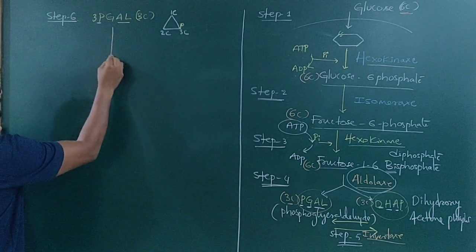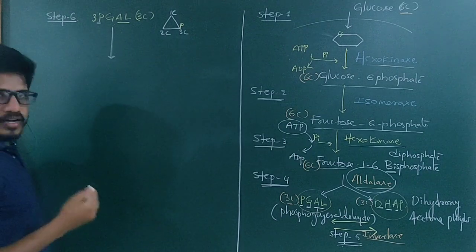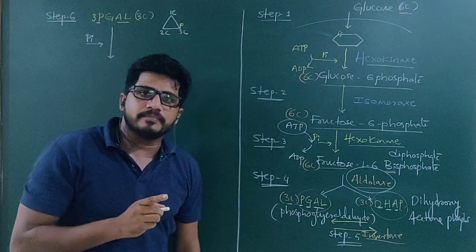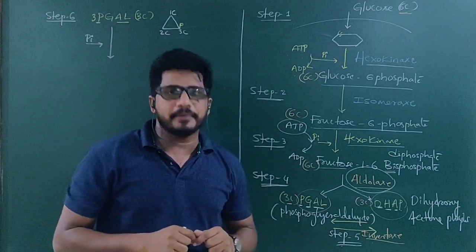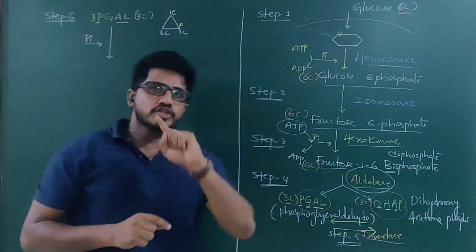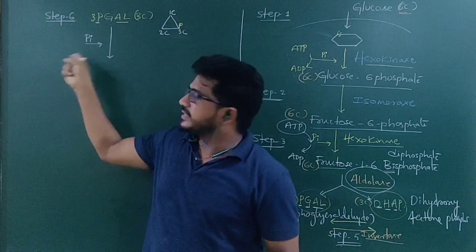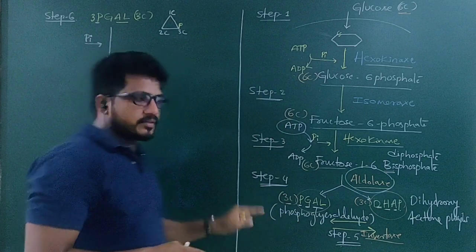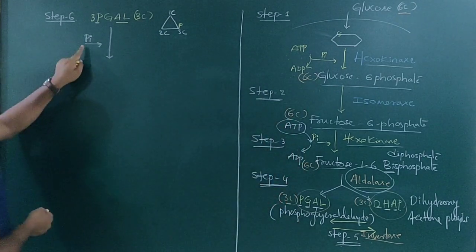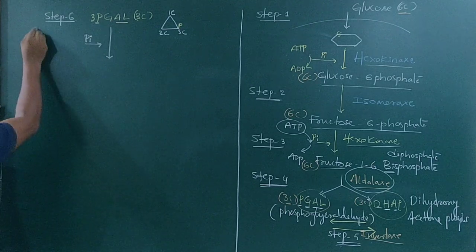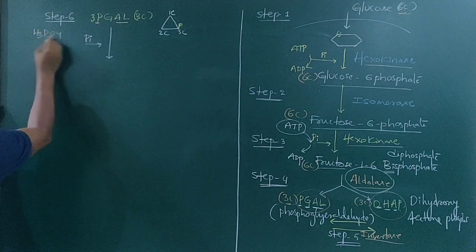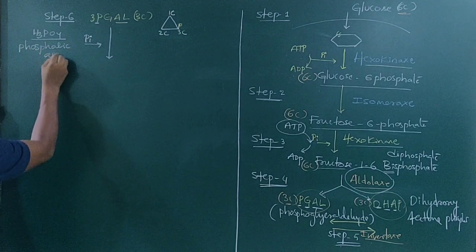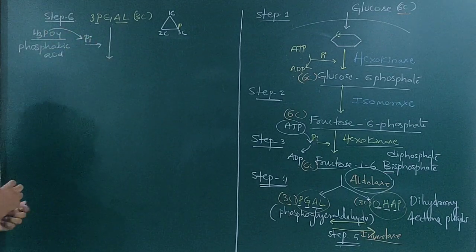This 3-PGAL undergoes phosphorylation, which means another phosphate molecule is added, but this time that phosphate molecule is not coming from ATP. I repeat, ATP is not the source for phosphate in this step. ATP is the source for phosphate only for this phenomenon. Clear? This is the investing phase. So where does this phosphate ion come from? In the cytoplasm, H3PO4 is present. That is called phosphoric acid. Phosphoric acid donates this phosphate.